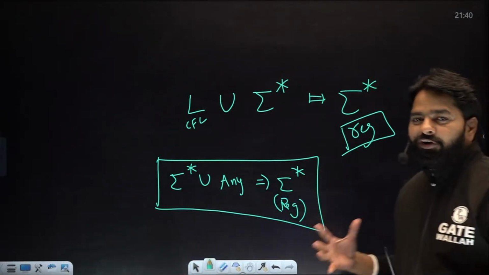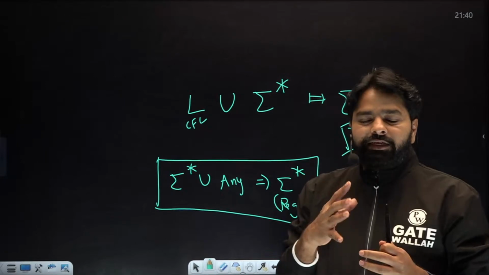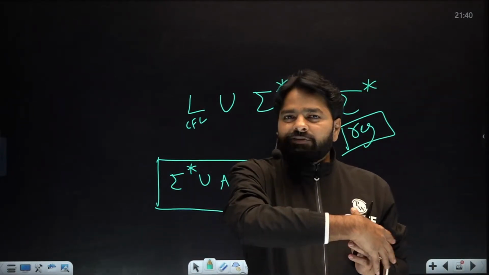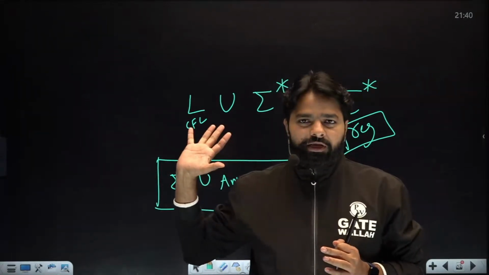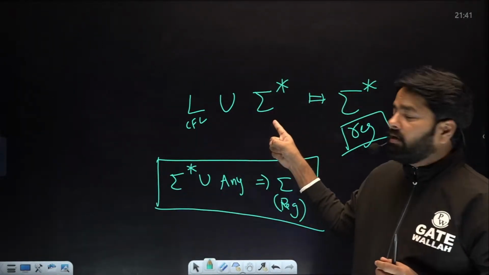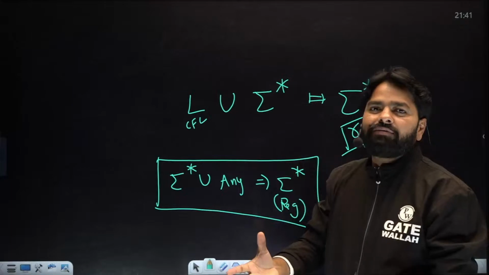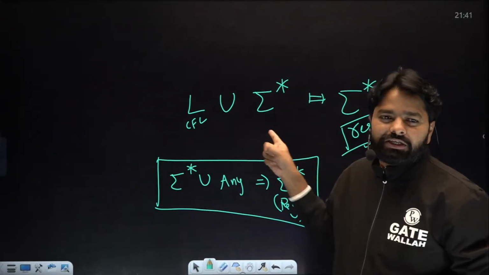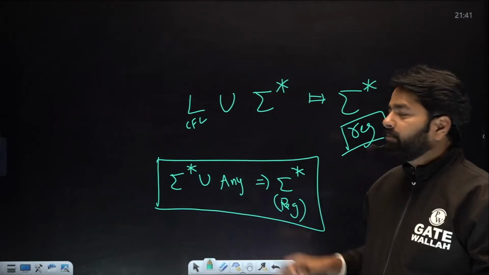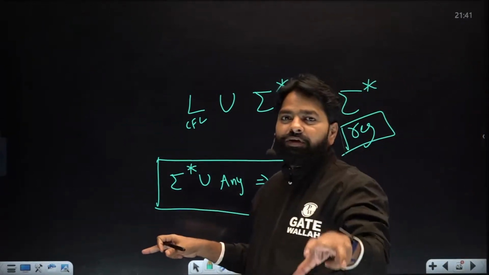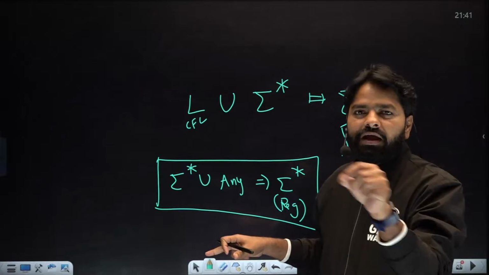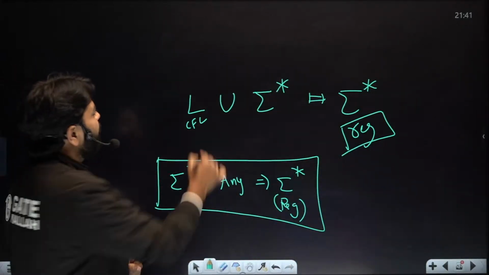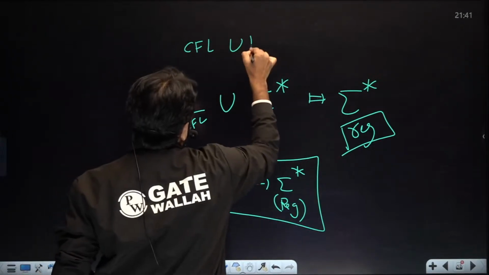Generalized questions are different from the particular cases. Generalized questions will be satisfying every option that you take. But when you take the particular question, the sigma star, you fix the language. I am not saying regular now. Any regular is different, sigma star is different. Sigma star means fixed regular. But we were not answering for the fixed regular. Any regular, my answer will satisfy. That was a different question. This is a completely different question.